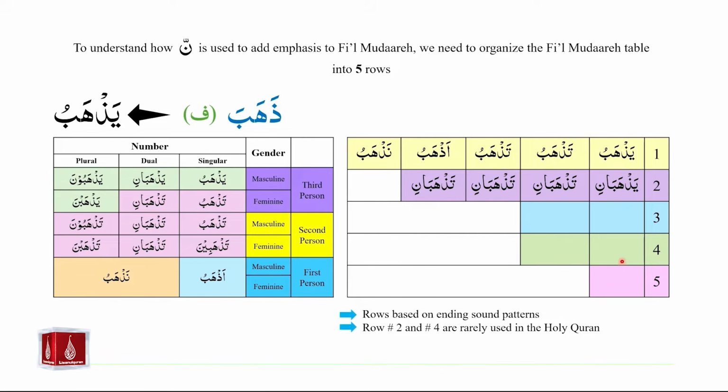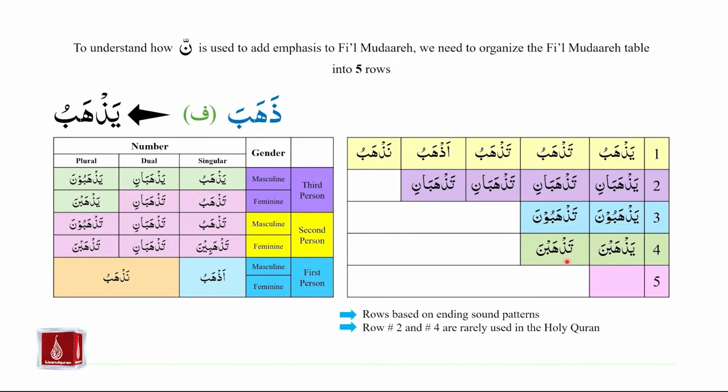Next, we move to row number 3, and we have yazhabuna, tazhabuna. So we've taken yazhabuna from here and put it in row number 3, tazhabuna from here and put it in row number 3. They are also on the same pattern and have the same ending. For row number 4, we have yazhabna, tazhabna.